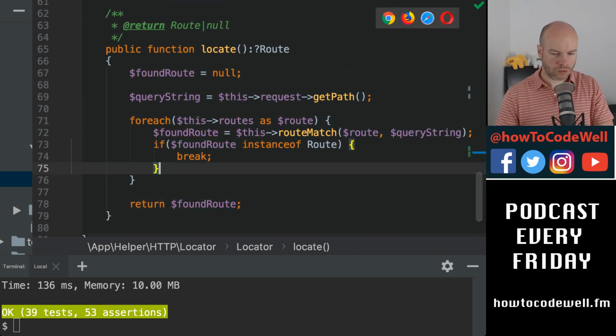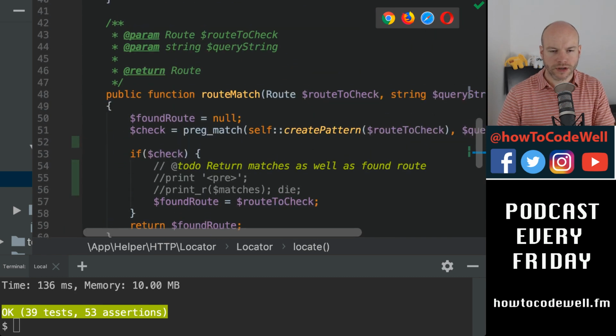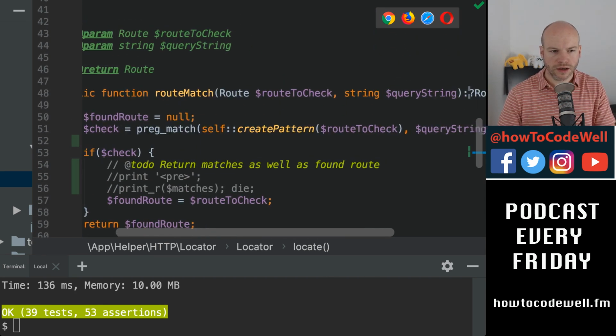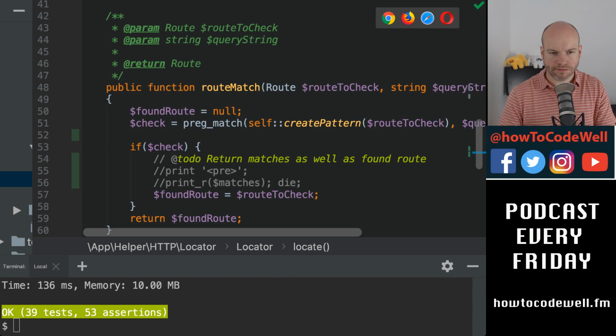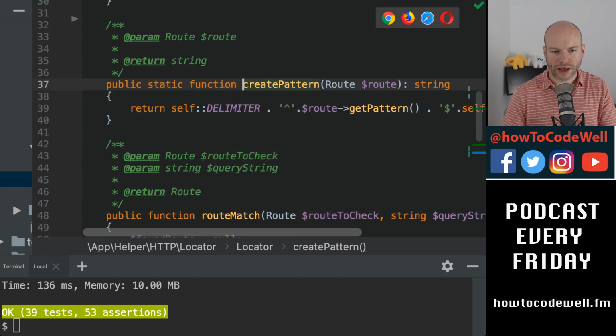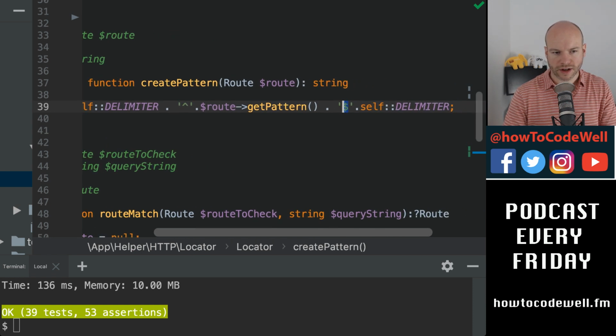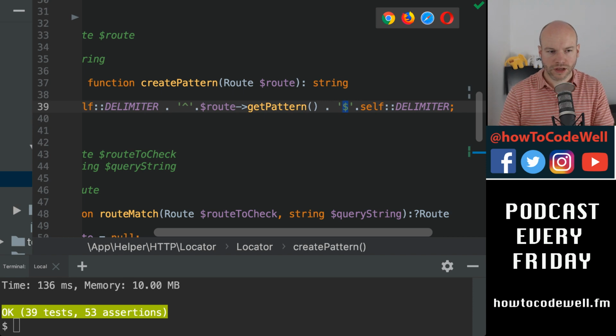So root match, let's go over and have a look at, well, if PhpStorm would let me, and it's not. So root match is this thing here. So we are running a preg match based on the creation of the pattern. Root to check is that. Let's have a look. That's a static method. What am I doing here? Oh yeah, I'm just pulling out the pattern, and I'm putting in some delimiters, and I've got the caret and the dollar sign here. So start and end of that pattern. So that creates the pattern.